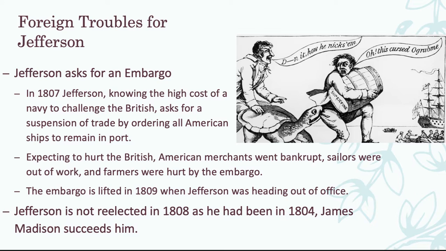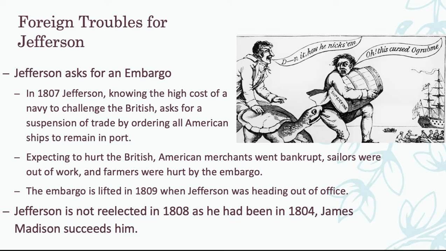Now, this is another trend that we're seeing with the 2-term limit here. While with Washington, he leaves on his own after 2 terms, Adams really leaves from not being reelected. The people didn't want to reelect him. And then here again, Jefferson is not being reelected.